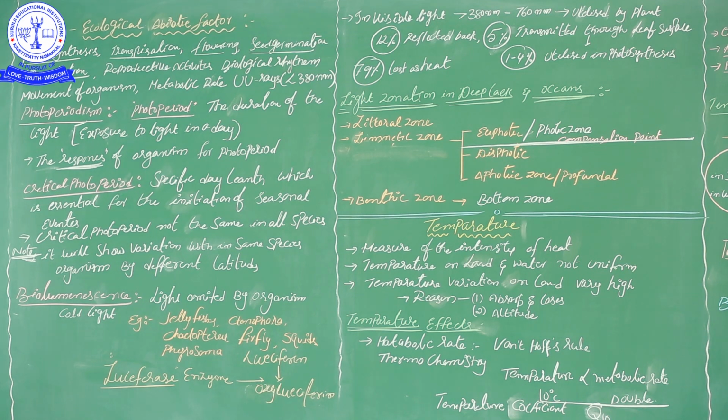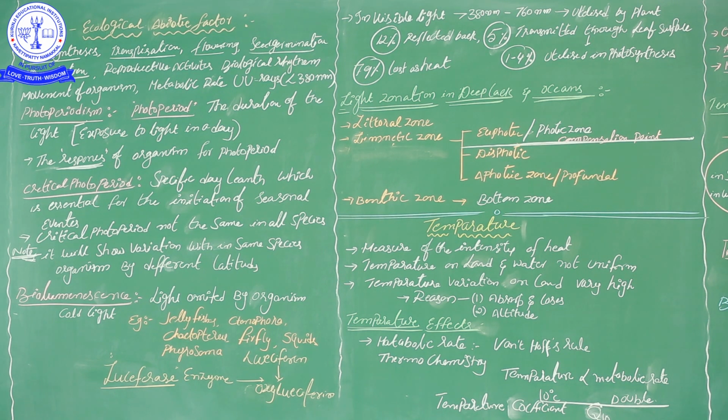Okay? Then the next heading is bioluminescence. It is a very important concept. When I start to discuss bioluminescence, I will tell about one organism. When you observe our surroundings, seasonally some insects emit light from their bodies. Light is emitted.